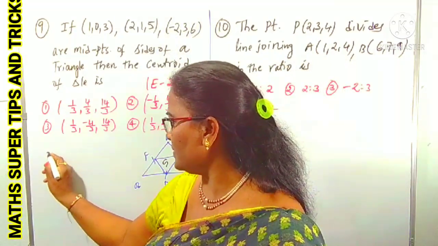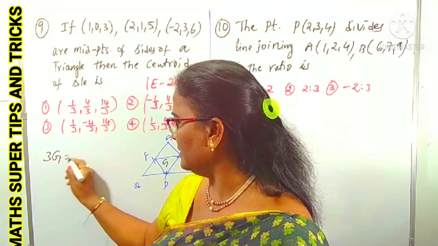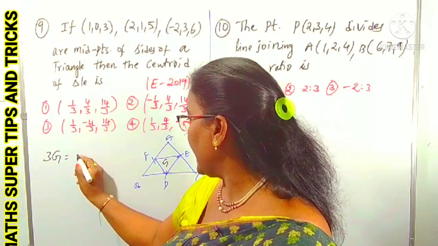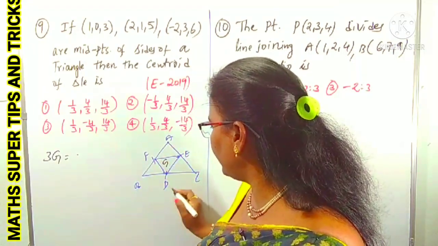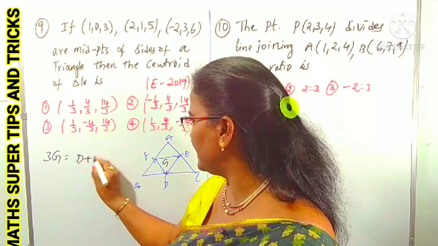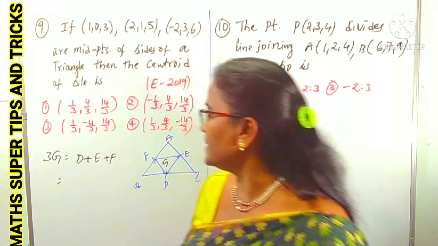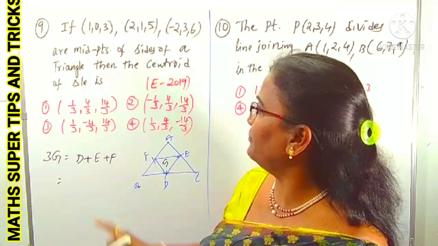So what is the formula you can use? That is the super tip I have given. 3G is equal to A plus B plus C. Instead of A, B, C I am using DEF: D plus E plus F, where G is the centroid. So we can add the DEF points.